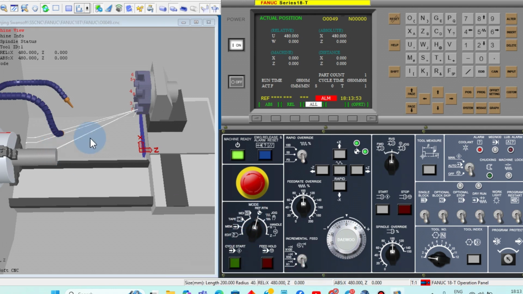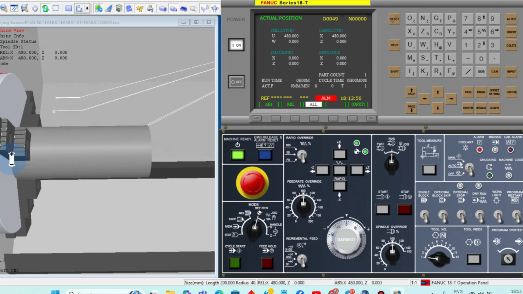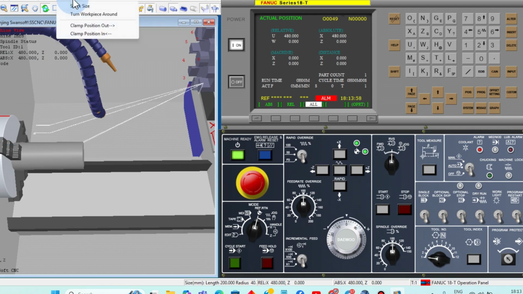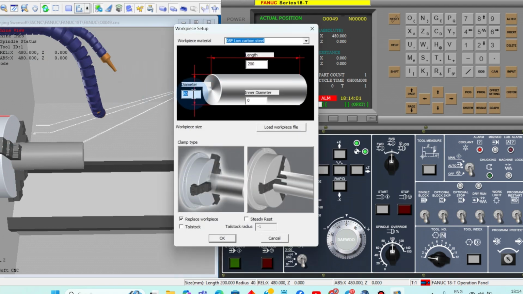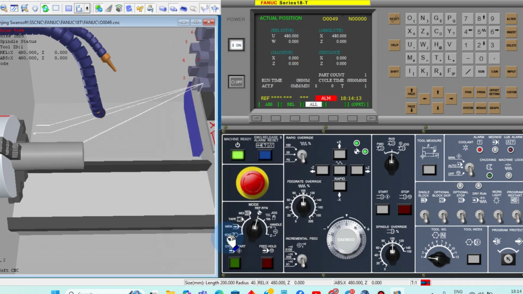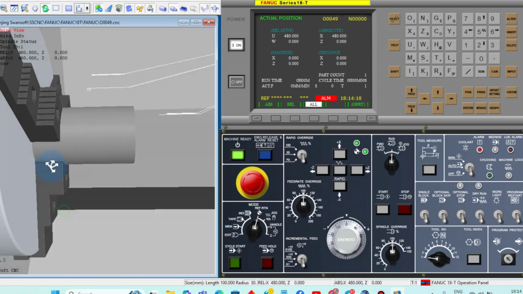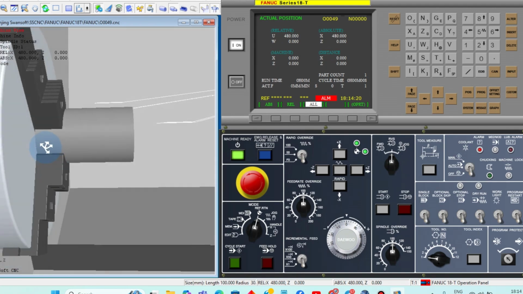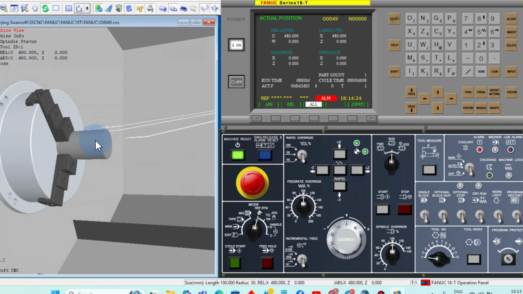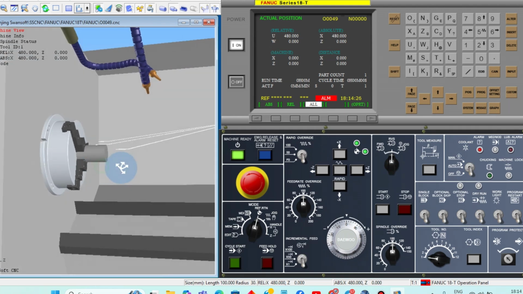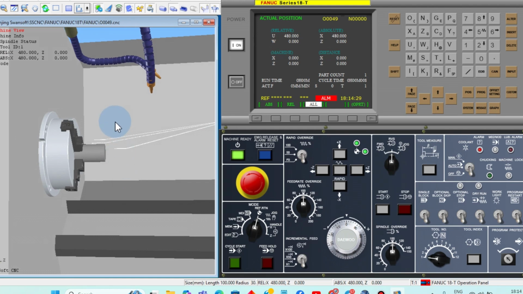Now we should set the component. Go to workpiece, stock size. We can give diameter 60 as per yesterday's program. Diameter 60. Length we can give 100. Now you can see this is a 3 jaw chuck, diameter 60, and the length we have given is 100.